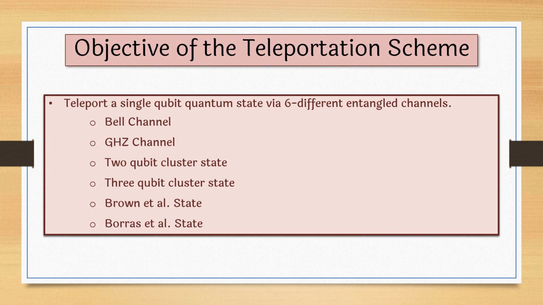So the objective of this teleportation scheme is to teleport a single qubit quantum state via six different entangled channels. In this research paper, the authors have used six different entangled channels. Bell channel is a 2 qubit entangled channel. GHZ channel is a 3 qubit entangled channel. We will look one by one at what the channels are and what the teleportation protocol is. The next is the 2 qubit cluster state, then the 3 qubit cluster state, then the Brown et al. state, which is a 5 qubit entangled channel, and the Borras et al. state, which is a 6 qubit entangled channel.